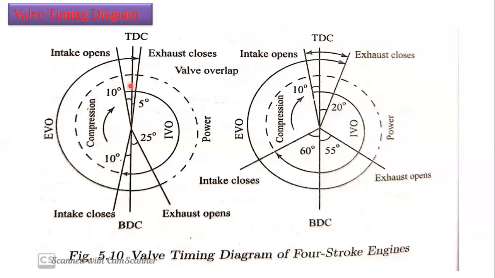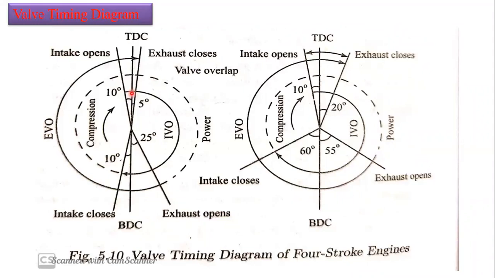That means we start the opening of the intake valve. If we start 10 degrees before TDC, then when the piston reaches top dead center, it is completely open for the air fuel mixture. So we open the intake valve just 10 degrees before TDC to ensure that when the piston reaches TDC, it is opened completely. When the piston reaches TDC, the intake valve is completely open now.